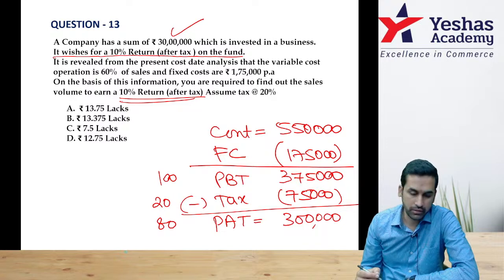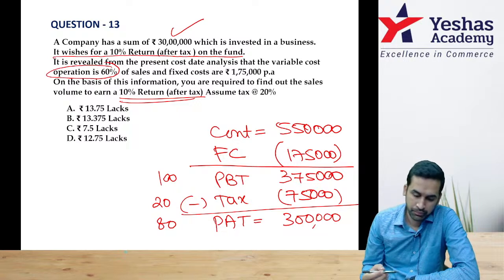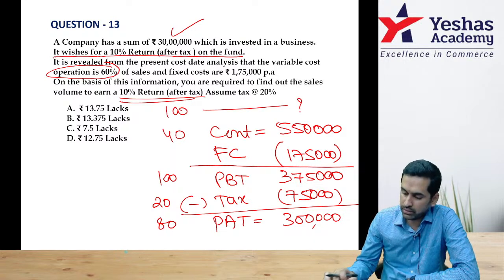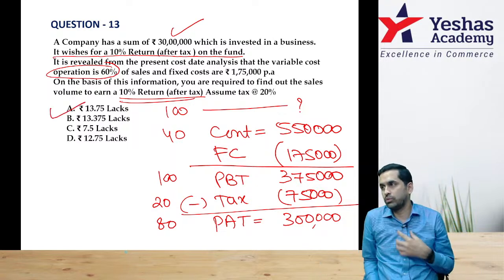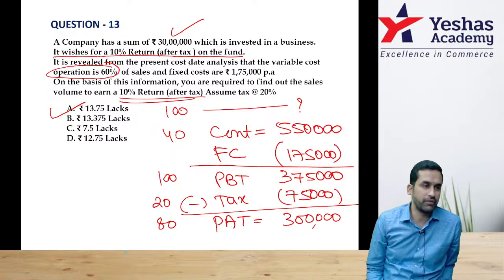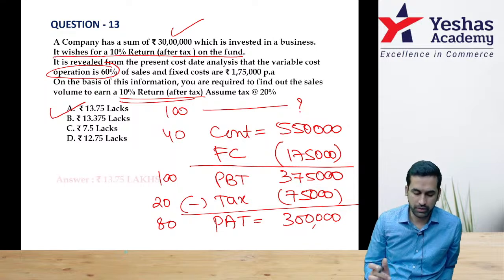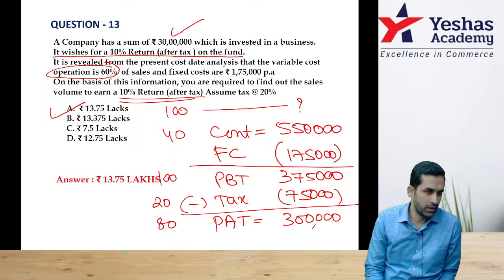And they have mentioned that the variable cost is 60%. That means contribution is 40%. So if this is 40, how much is 100? One more cross multiplication will give me 13,75,000. 13.75 lakh, 13,75,000. I hope you understood.